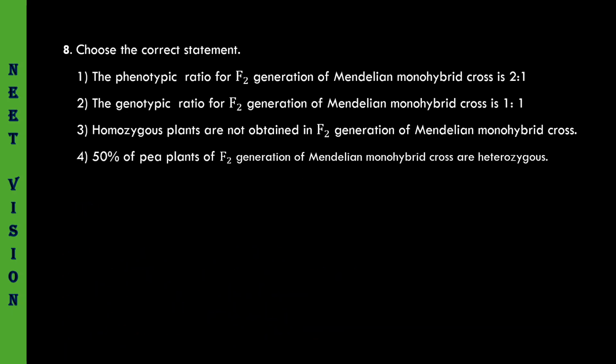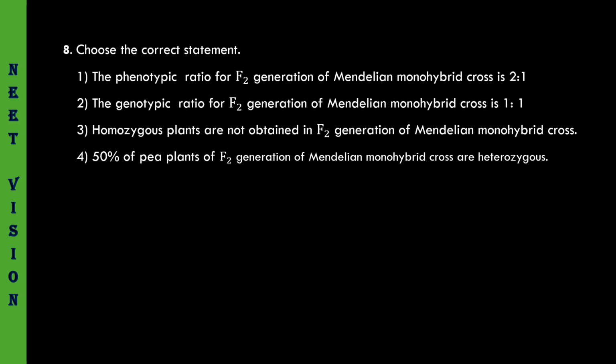Choose the correct statement. The phenotypic ratio for F2 generation of Mendelian monohybrid cross is 2:1. No, it is 3:1. It is incorrect. The genotypic ratio for F2 generation of Mendelian monohybrid cross is 1:1.